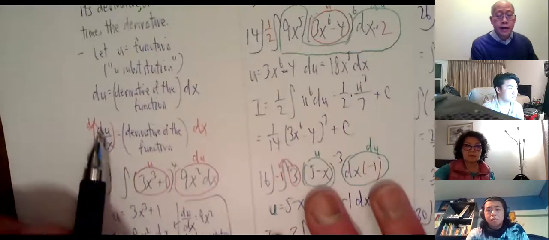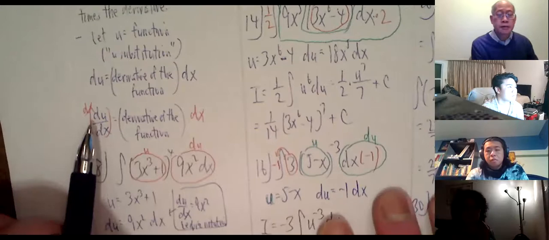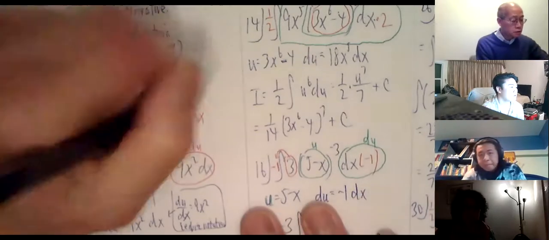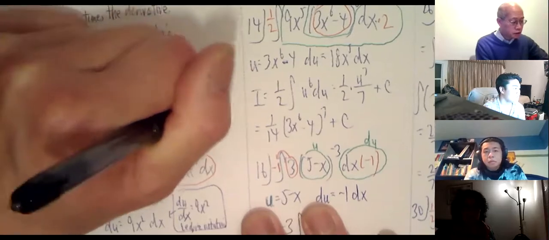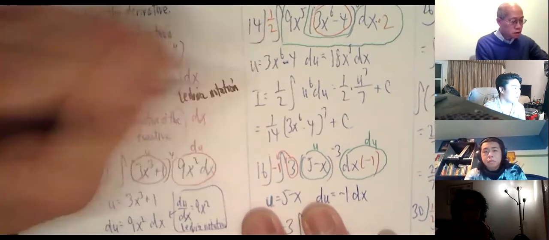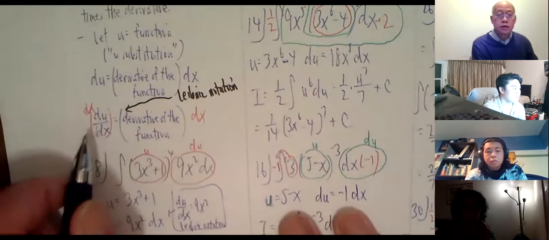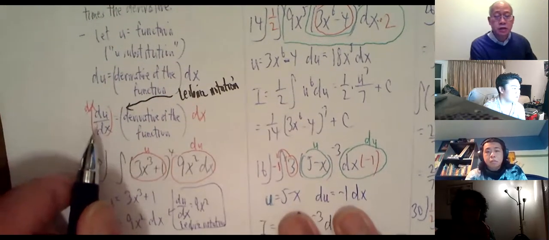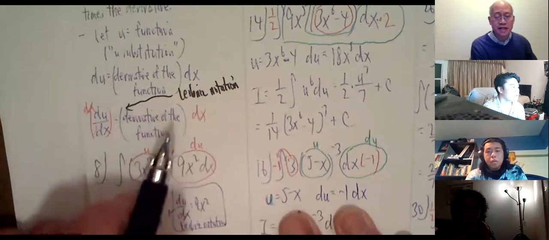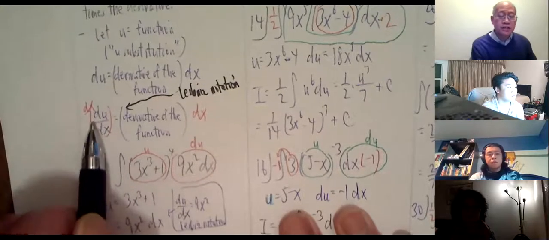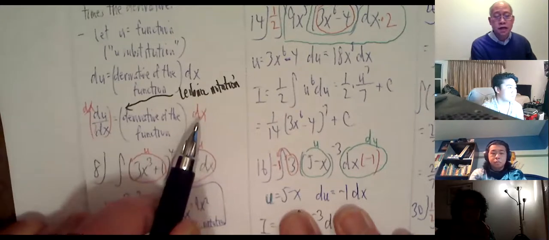All right, now you've seen this du dx notation before, right? It's sometimes called the Leibniz notation. I'm not really testing you on that, but Leibniz notation. It's the d stuff. So the du dx is the Leibniz notation. Okay, we're actually going to end up multiplying both sides by dx. Okay, so the left-hand side is always going to say du. The right side is going to be the derivative times dx.